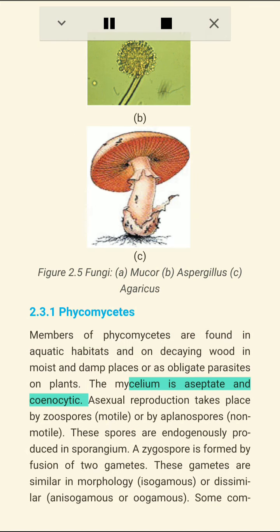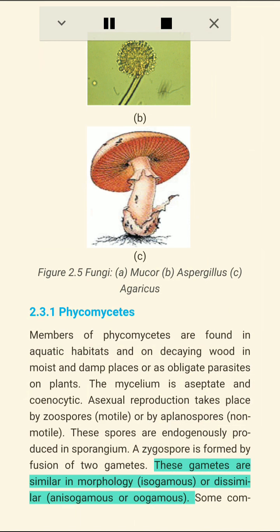2.3.1 Phycomycetes. Members of Phycomycetes are found in aquatic habitats, on decaying wood in moist and damp places, or as obligate parasites on plants. The mycelium is aseptate and coenocytic. Asexual reproduction takes place by zoospores (motile) or by aplanospores (non-motile). These spores are endogenously produced in sporangium. A zygospore is formed by fusion of two gametes. These gametes are similar in morphology (isogamous) or dissimilar (anisogamous or oogamous). Some common examples are Mucor, Rhizopus (Figure 2.5a), the bread mold mentioned earlier, and Albugo, the parasitic fungi on mustard.